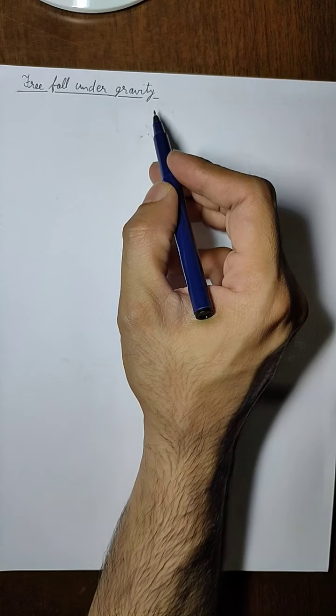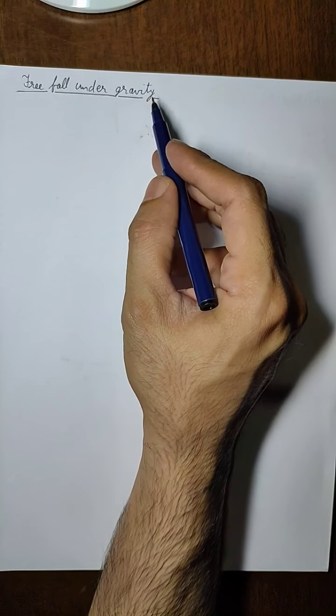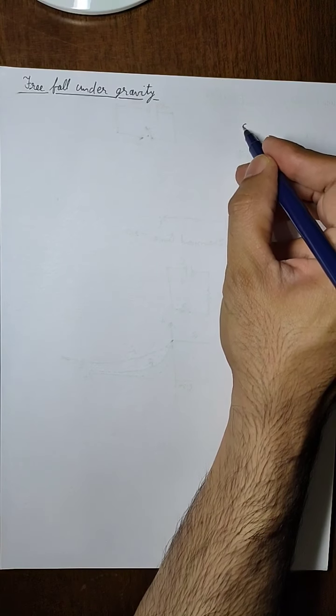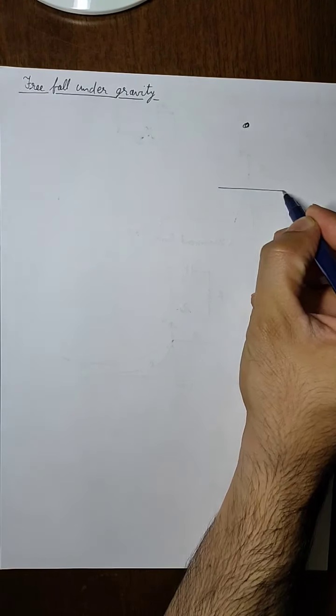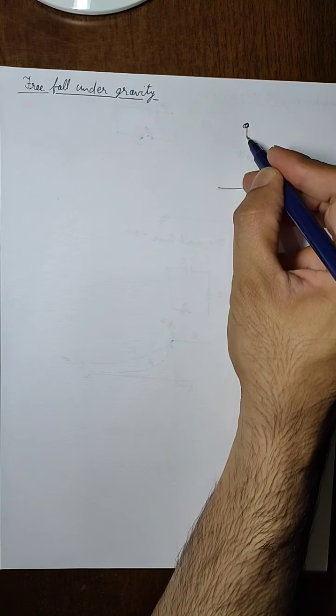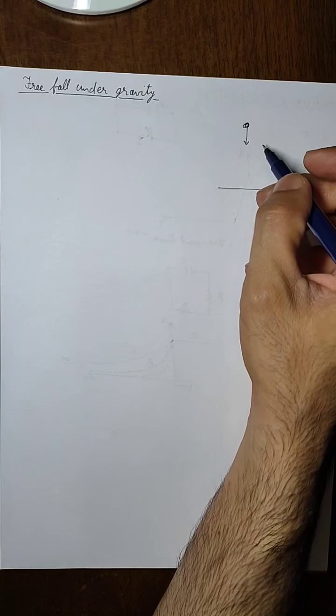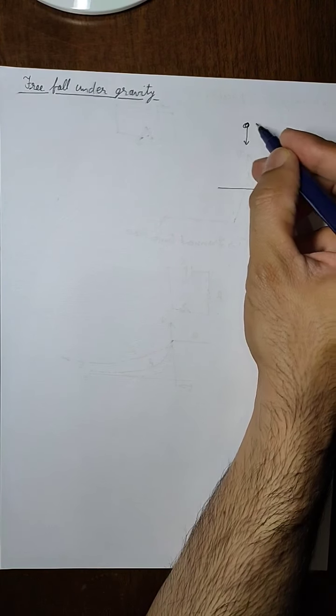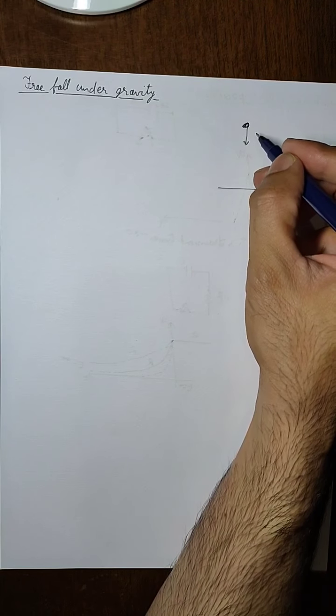In this video, we are going to study free fall under gravity. This is another kind of motion in which a body travels under the effect of gravity. It would be at some height above the ground, and it will come towards the ground because of gravitational force. So there will be a few parameters related to this.